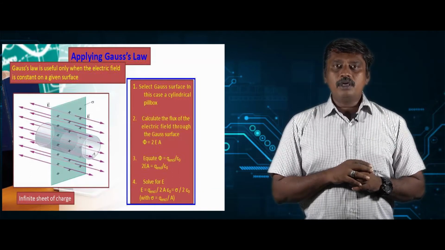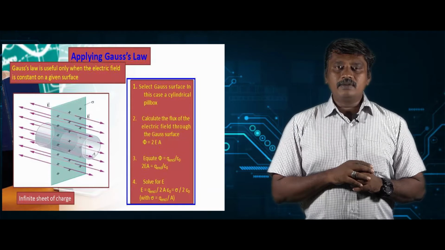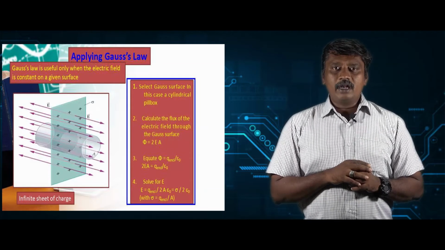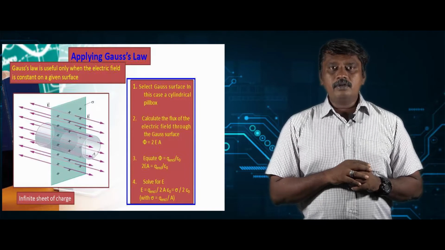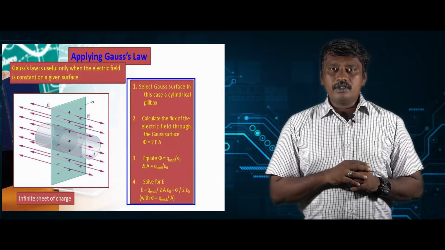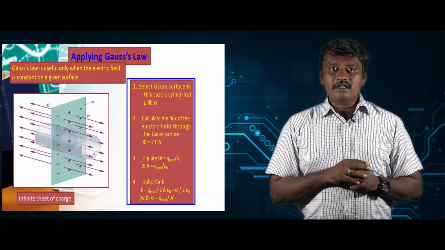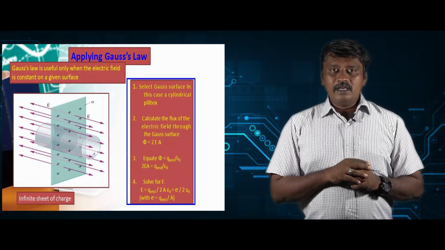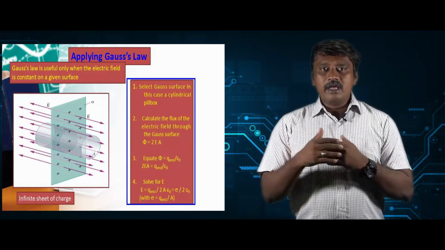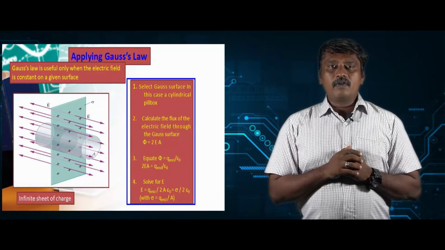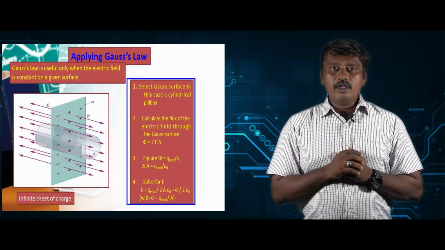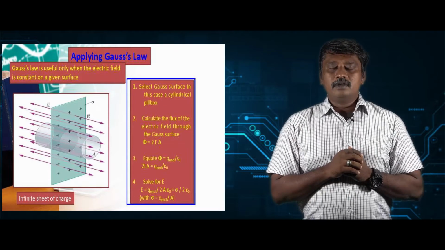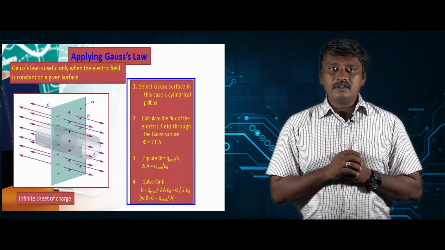Now we can move to the plane caps. In the case of plane caps, theta is the angle between the electric field and the normal drawn to the plane cap. If you find that, theta will be equal to 0. If you apply theta equal to 0, cos 0 is equal to 1. So in that case, phi = EA cos theta, cos 0, that is EA. So we have two plane caps on either side. If you find the total flux through the plane caps, then that is equal to 2EA. Now we found the flux through the plane caps. So this is the total flux through the entire Gaussian cylinder.